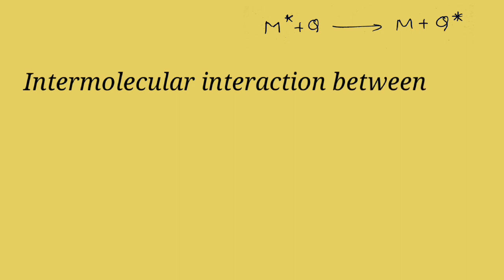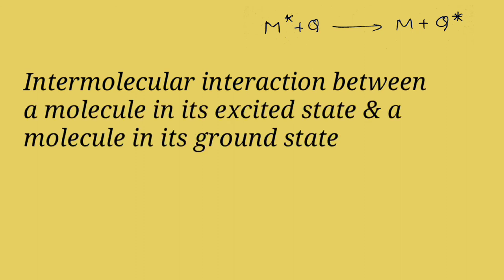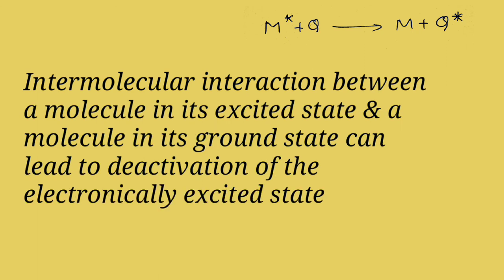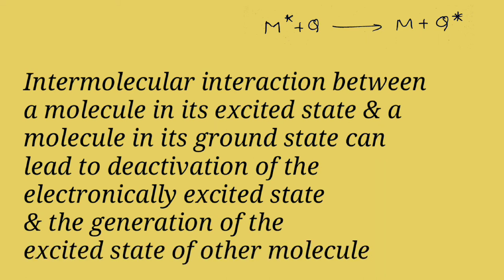So students, we can say that intermolecular interaction between a molecule in its excited state and a molecule in its ground state can lead to deactivation of the electronically excited state and the generation of the excited state of other molecule. Here, M star is electronically excited molecule and it gets deactivated by transferring its energy to molecule Q. This phenomenon is known as quenching.